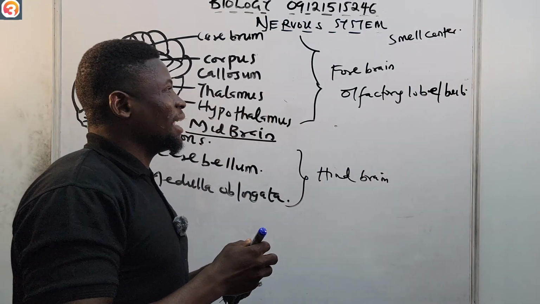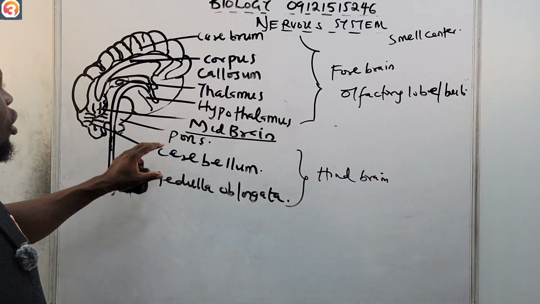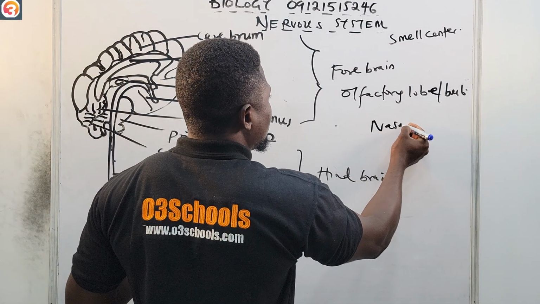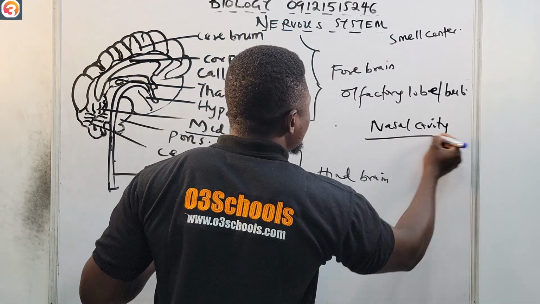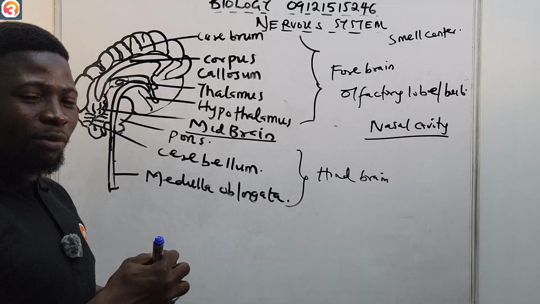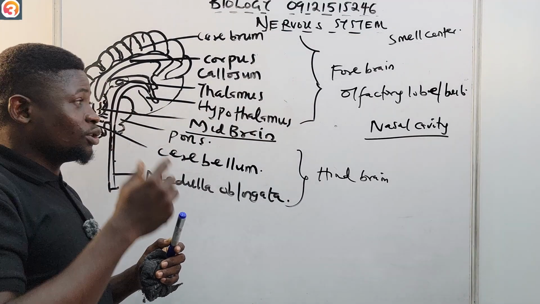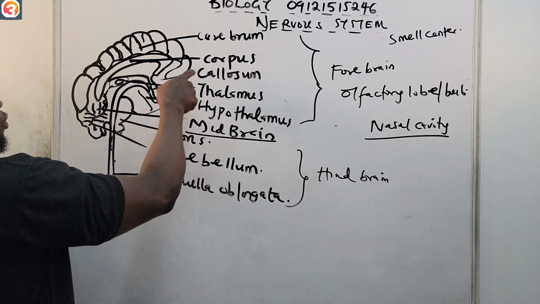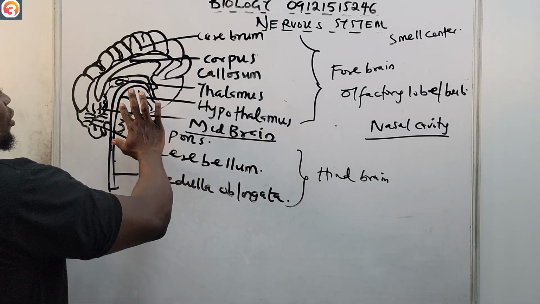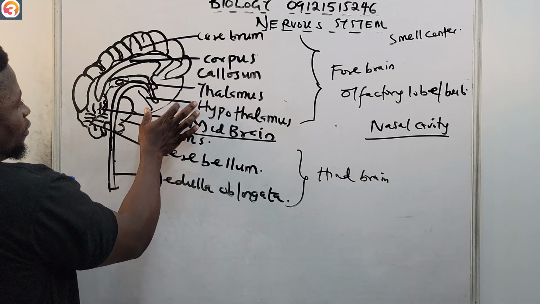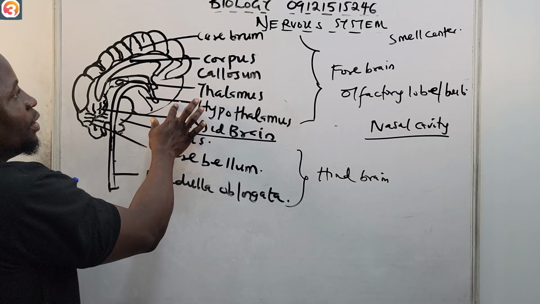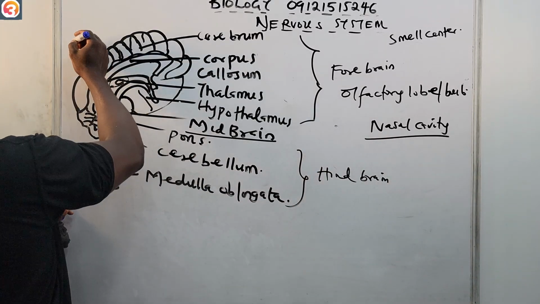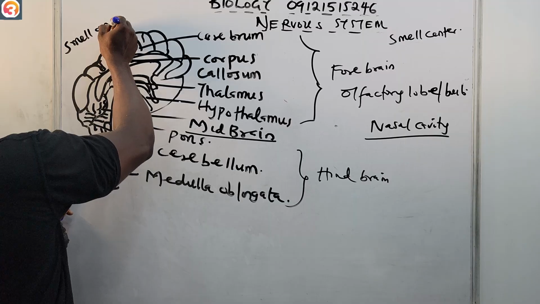The olfactory bulb is the part of the brain that is not shown here. It is just above the nasal cavity, above your nose, somewhere around here. The olfactory lobe or bulb should be somewhere around there, because this is one hemisphere of the brain. This is the front part, so it should be somewhere around here. So we say it is above the nasal cavity.